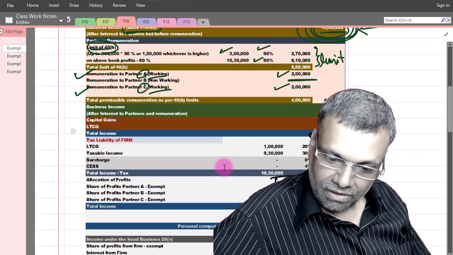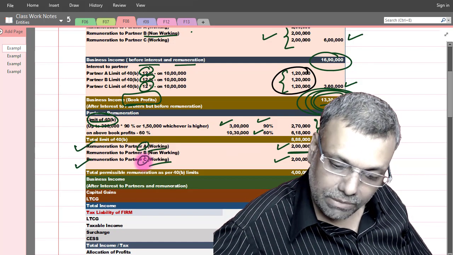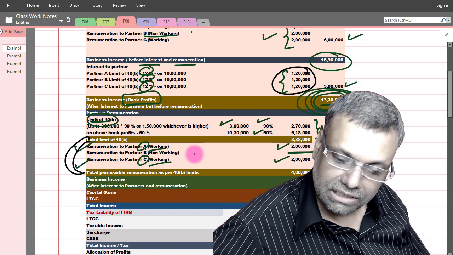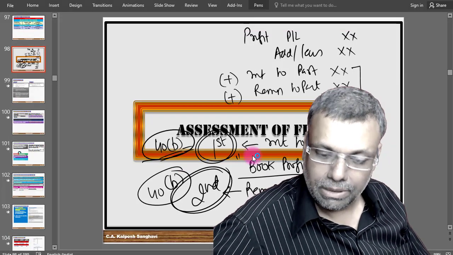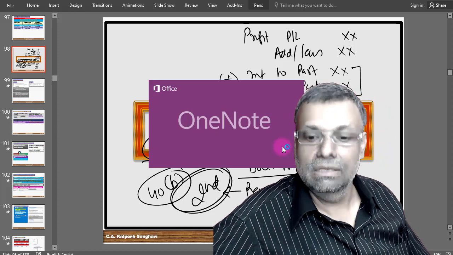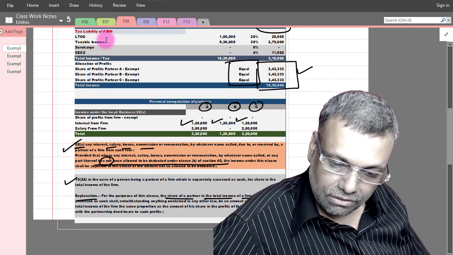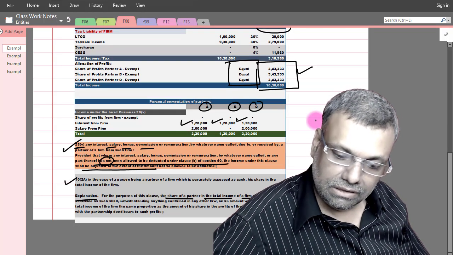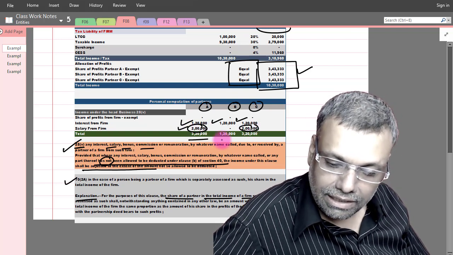So I got interest of 120 actually, and remuneration only Mr. A and Mr. C had it. So Mr. A and Mr. C will be eligible for the purpose of taxation with respect to the remuneration. So see these figures. The remuneration is only included in A and C, and take the total.